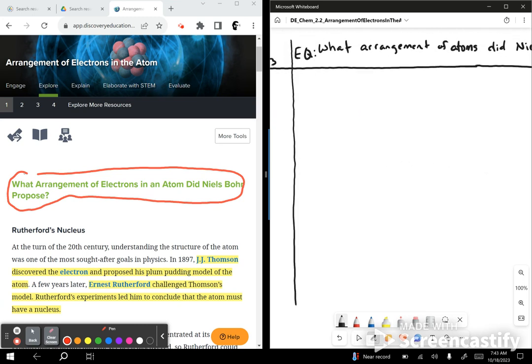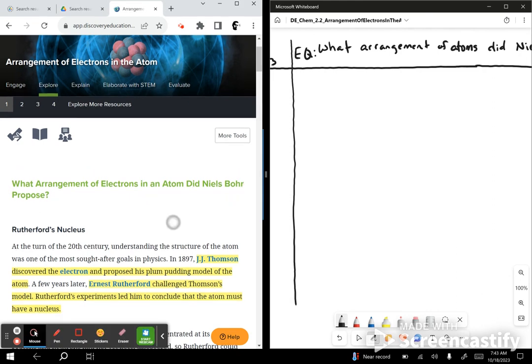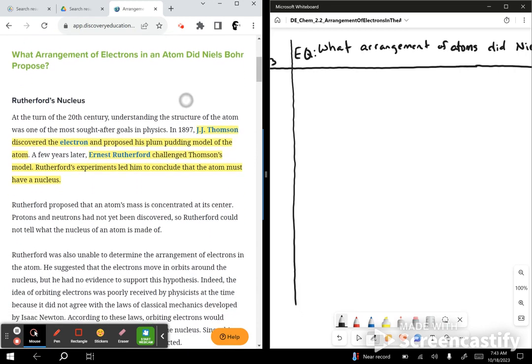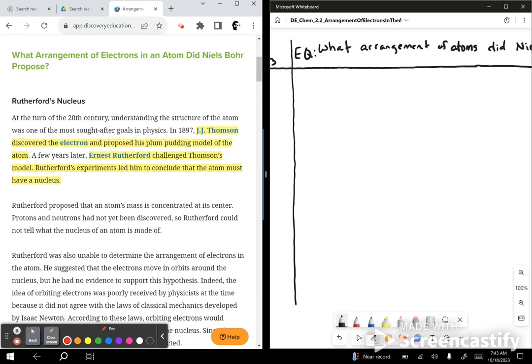Okay. Niels Bohr was a scientist, but he was not the only person who came up with an idea on electrons and their arrangement around an atom. There were plenty of people before him. If we take a look at our text here, it seems like it starts with a gentleman named Rutherford.